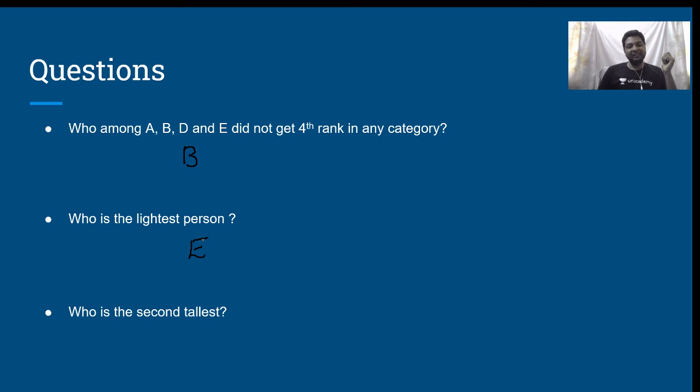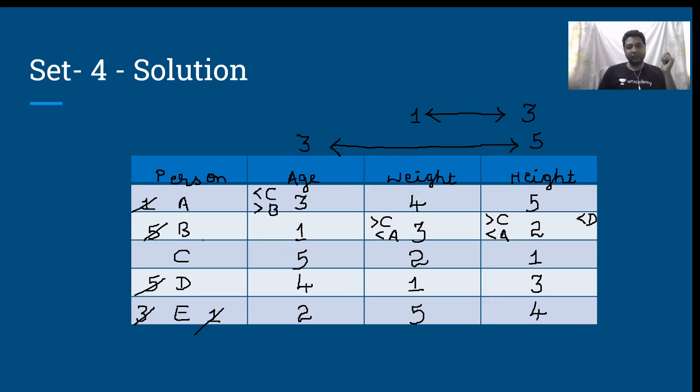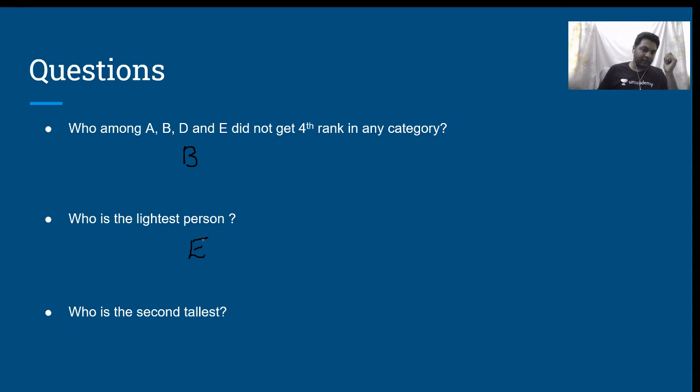Next, who is the second tallest? That means who got the second rank in terms of height? It is B who got the second rank in terms of height. Therefore, B is the second tallest. Is that clear?